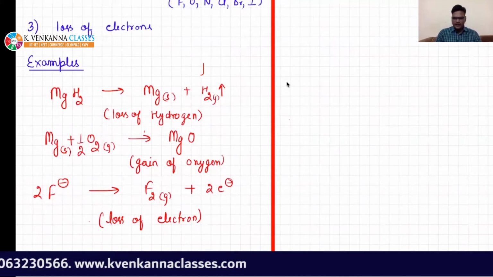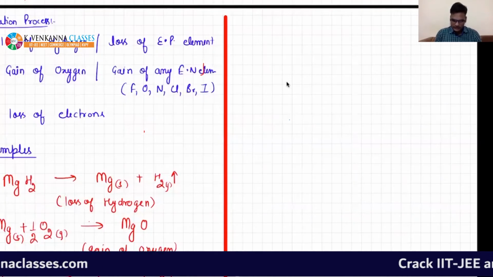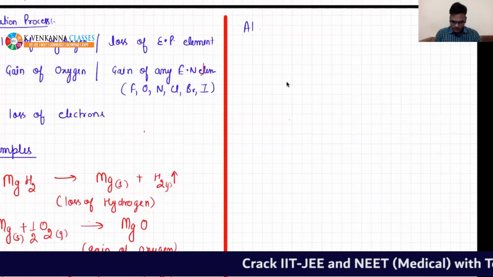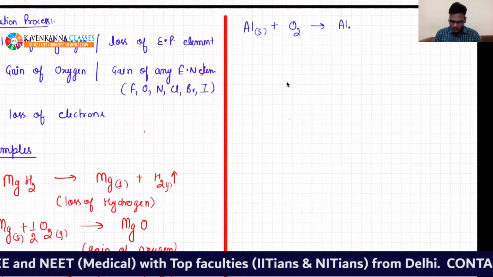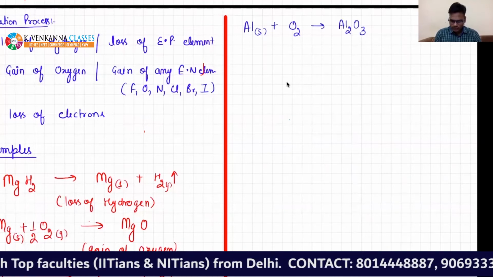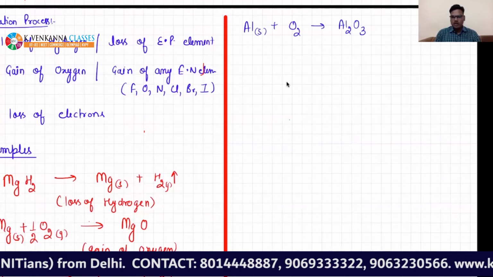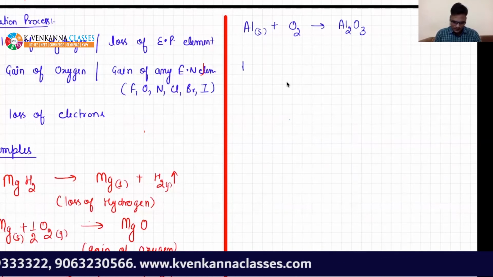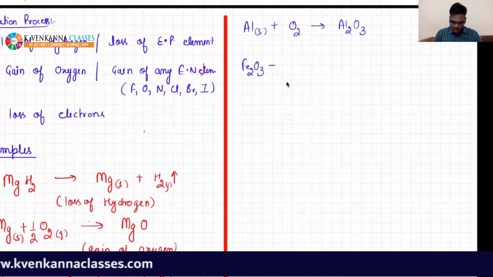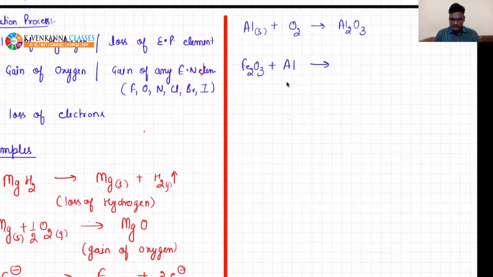You can get many more oxygen examples. Let me write this here. Aluminium solid burned in presence of oxygen will provide Al2O3. So this is an example of oxidation. Or let me write Fe2O3 plus aluminum, right? In this case, just focus here. It will form Al2O3 plus Fe.